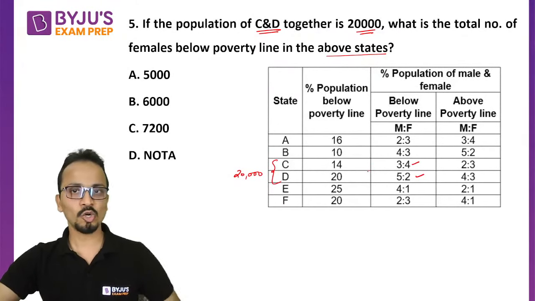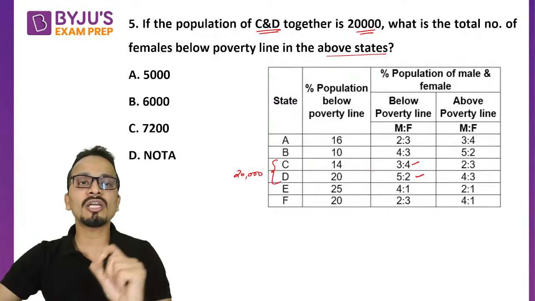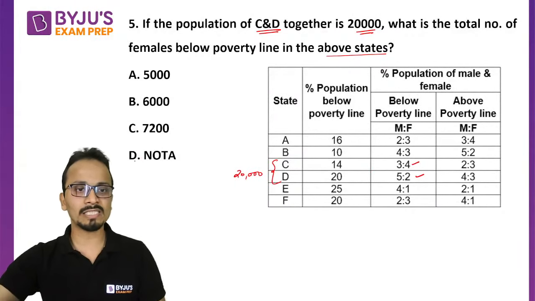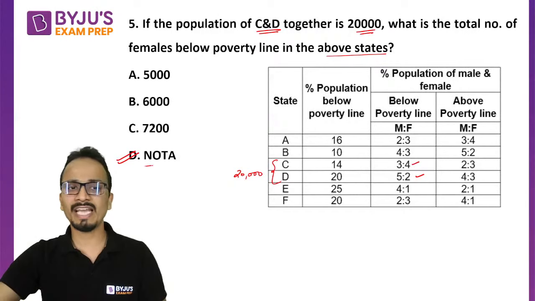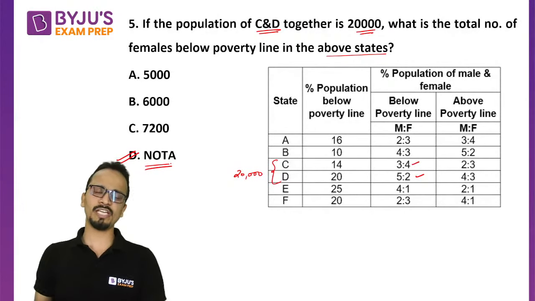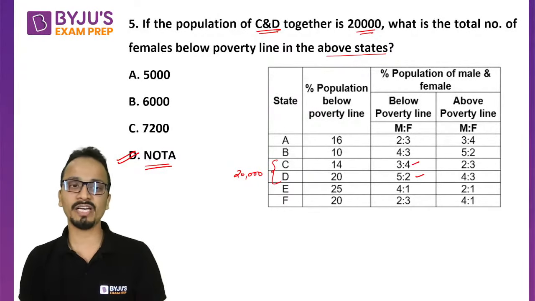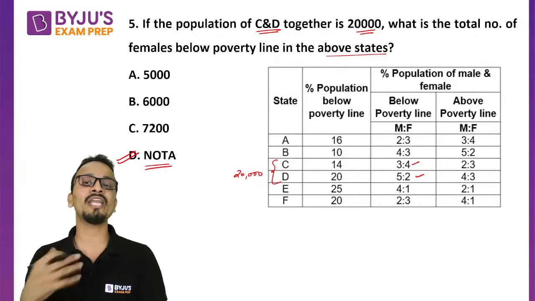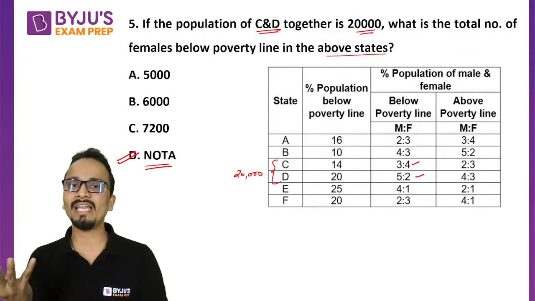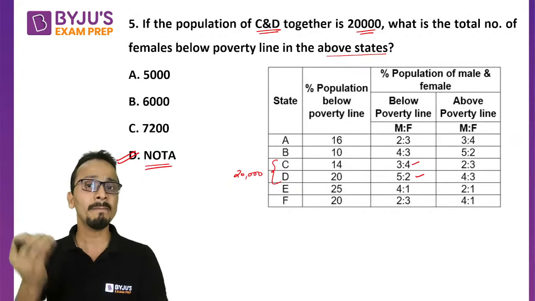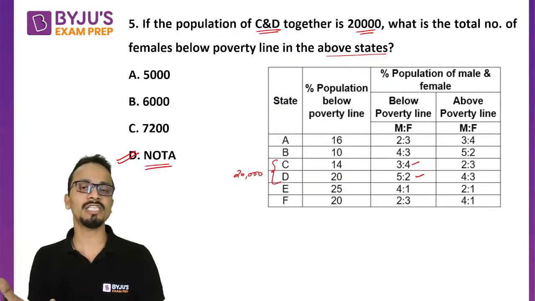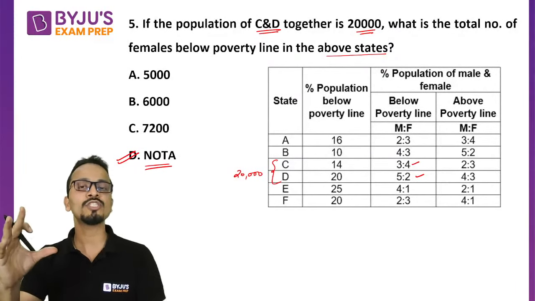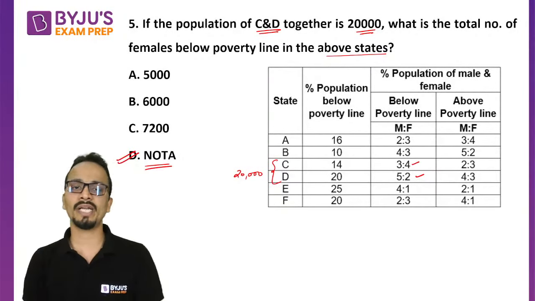So the answer cannot be calculated. There is no need to get into the calculations. So the answer will be none of the above, NOTA. So the answer here will be option D, because I cannot calculate these values individually for C and D, as the combined population is given. If they had given the separate populations for C and D, I could have calculated the answer.